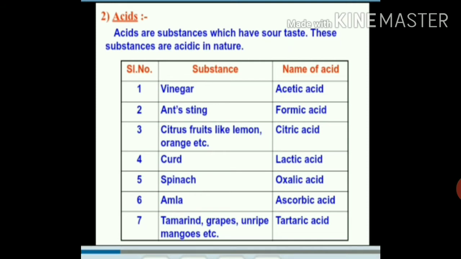Now students, some acids are also present in our body. For example, hydrochloric acid is present in our stomach. Lactic acid is produced in our muscles during vigorous exercise. What is the meaning of vigorous? Vigorous means full of energy. When we exercise very actively and very fast, it is called vigorous exercise. And uric acid is produced in our body when it breaks down some substances.